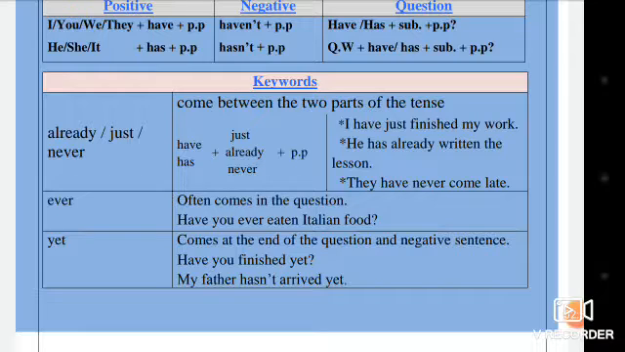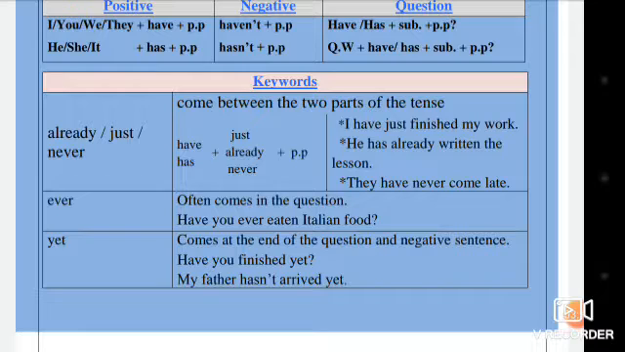I have just finished my work. He has already written the lesson. They have never come late. What about ever? It often comes in the question. Have you ever eaten Italian food? It means before. Have you eaten Italian food? Or have you ever eaten Italian food?